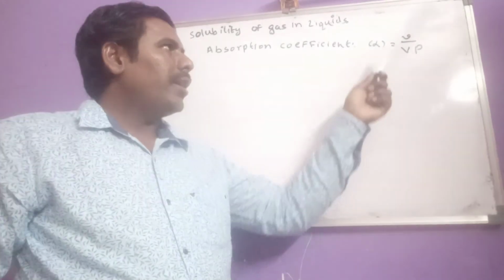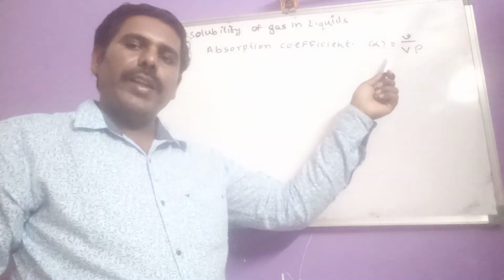So this is the formula for alpha. That means alpha is what?